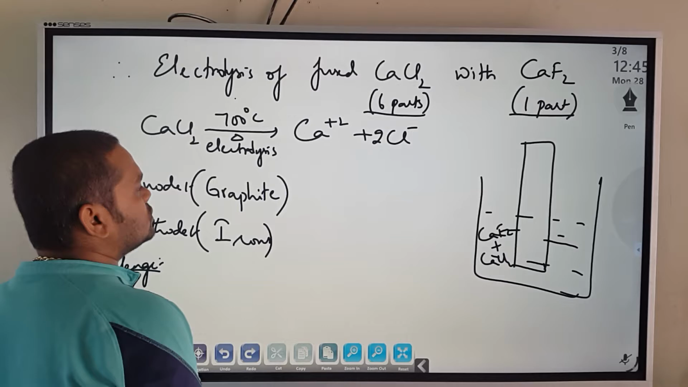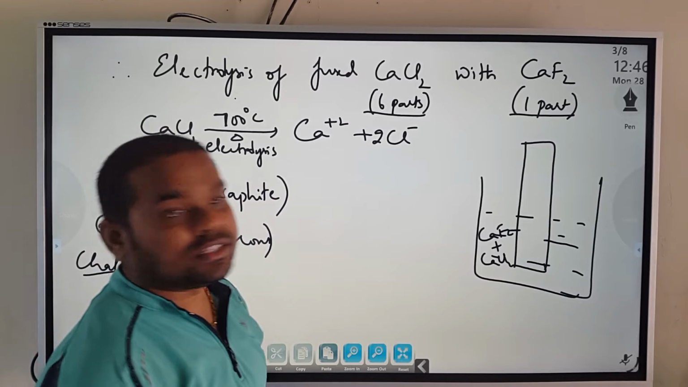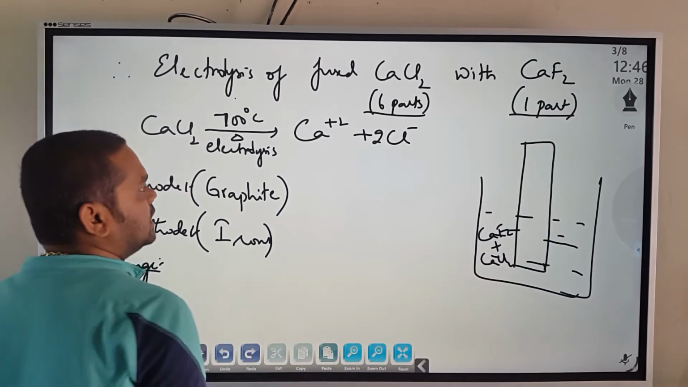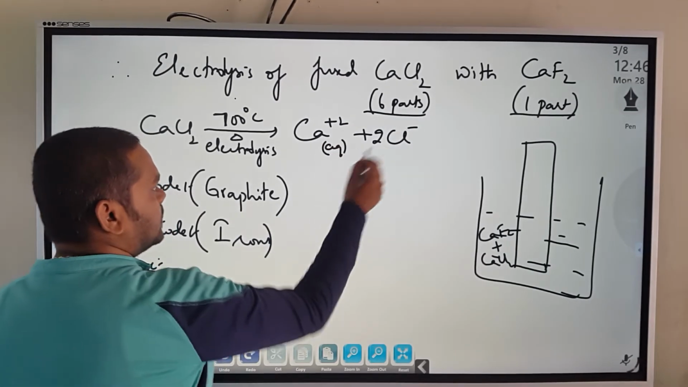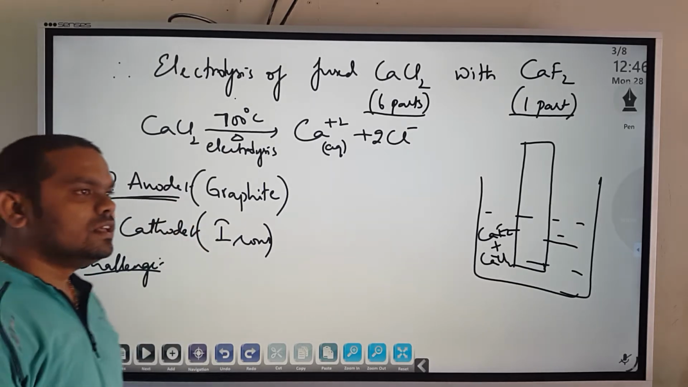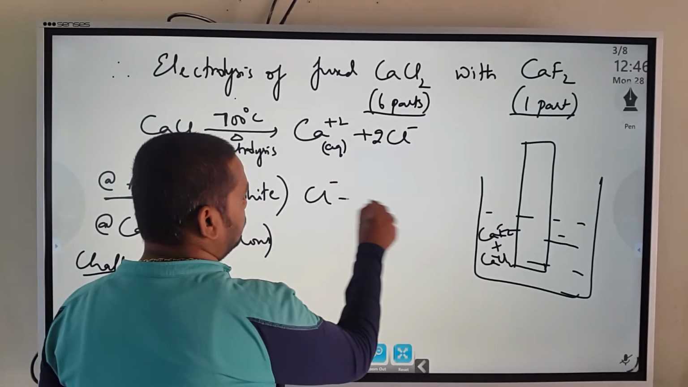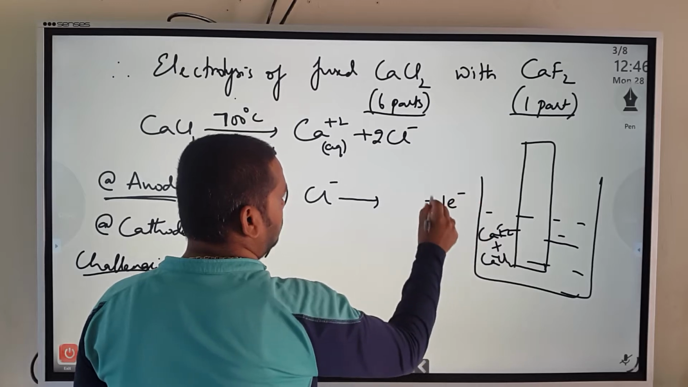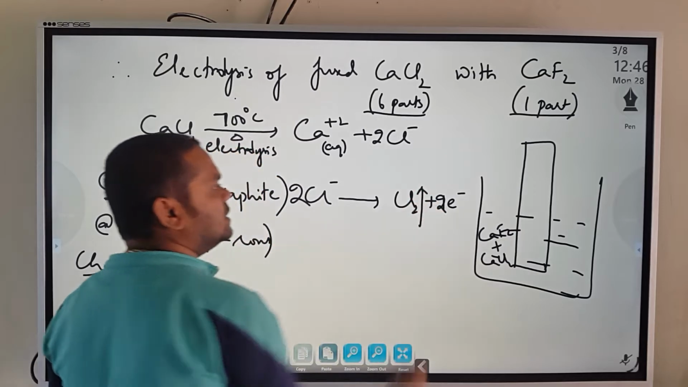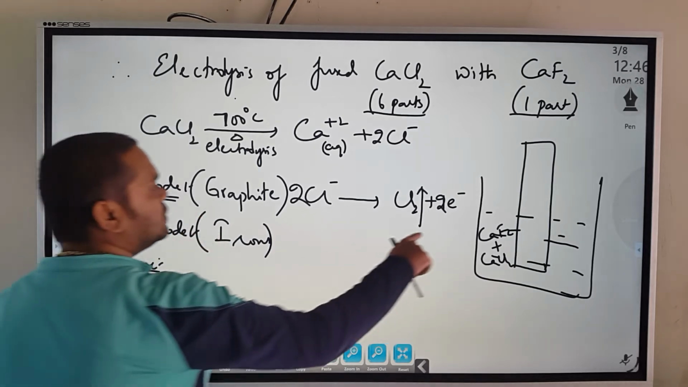When you perform this electrolysis, we have calcium chloride at 700 degrees Celsius, which is a very high temperature. At 700 degrees Celsius, the electrolysis gives Ca2+ ions and Cl-. Now at the anode, we know the reactions. What happens at the anode? Oxidation. Oxidation means loss of electrons. Who is readily losing electrons? Chlorine. So Cl- will lose one electron and form chlorine. Two such Cl- will release two electrons and form Cl2 gas. So chlorine gas is released at the anode, the graphite rod. Remember this.